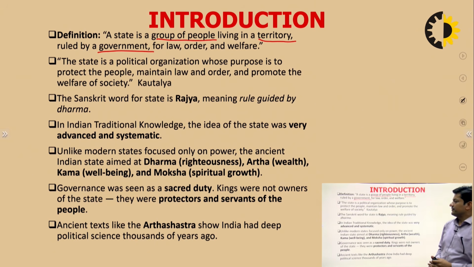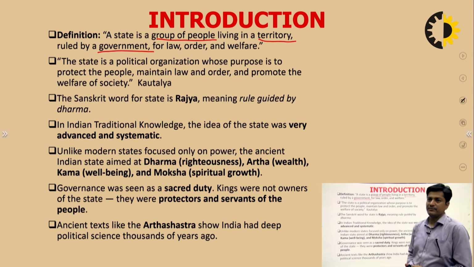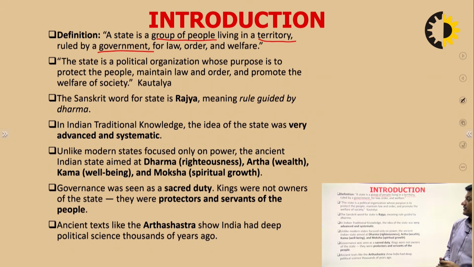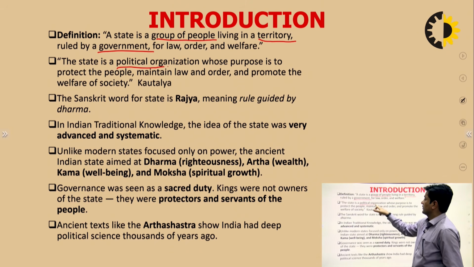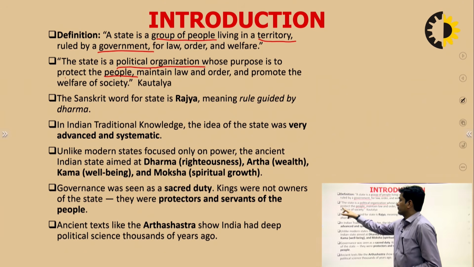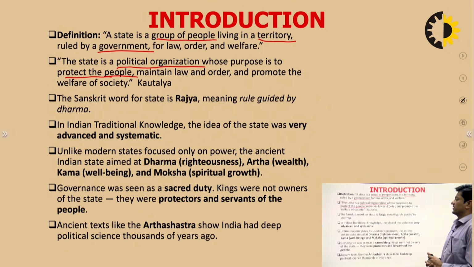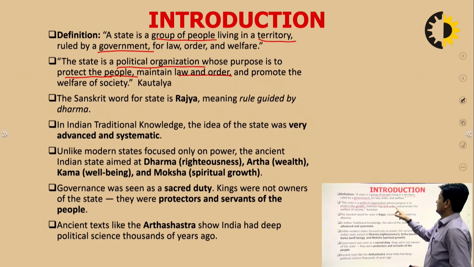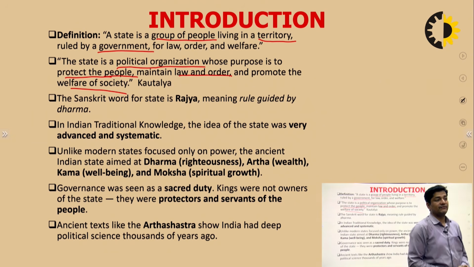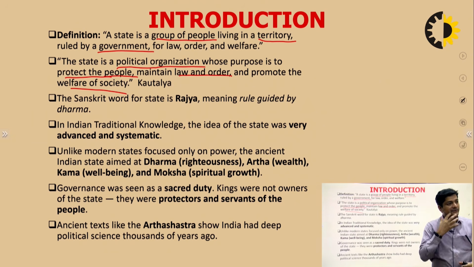In the same line, another definition of a state was given by none other than Kautilya or Chanakya. Chanakya tells that the state is a political organization whose purpose is to protect people. Protection of people is one of the purposes of the state as per Chanakya, to maintain law and order and promote the welfare of the society. So we see that even Kautilya had defined the state very well, many years before the arrival of modern definitions.